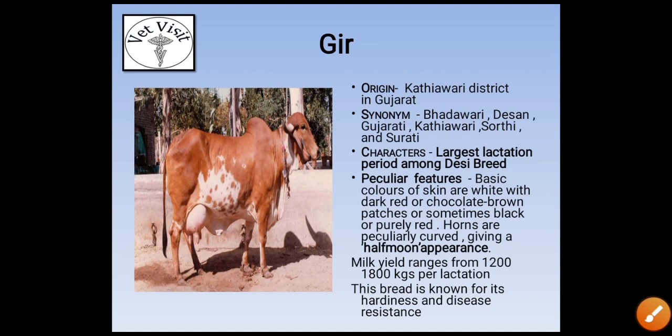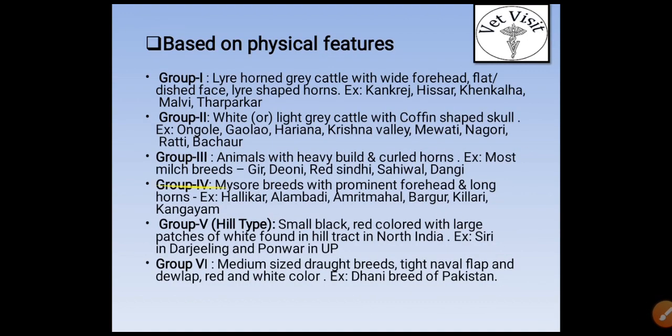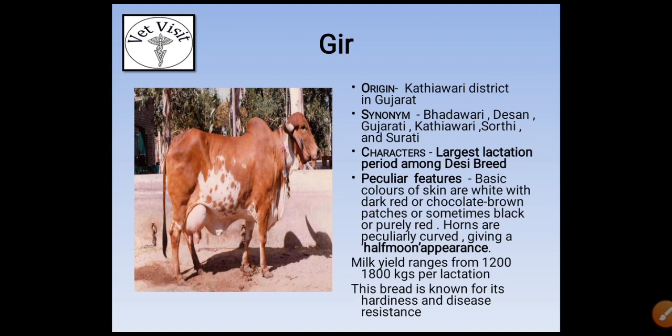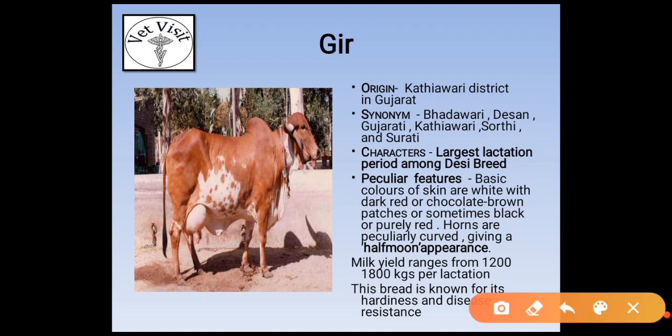So we are going to start with milch purpose breeds. First breed is Gir. In this video we only read those points which are mainly asked in competitive examinations. Gir's origin is from Kathiawar district in Gujarat. Synonyms are Bhadawari, Desan, Gujarati, Kathiawari, Surti. Its characteristic is the largest lactation period among desi breeds. In many exams this question has been asked: which Indian breed has the largest lactation period among desi breeds? The answer is Gir.